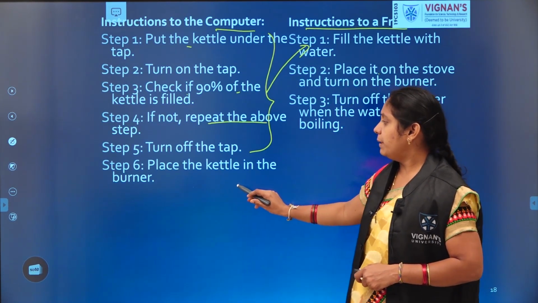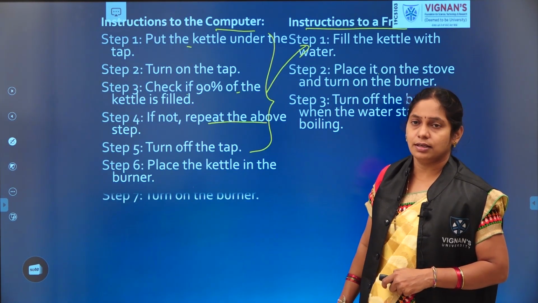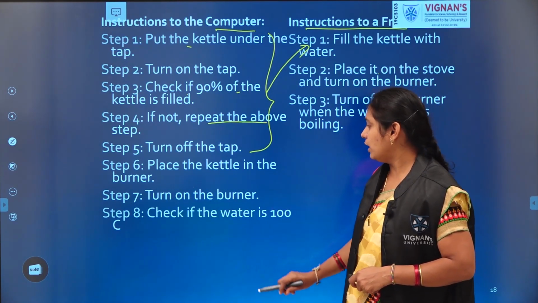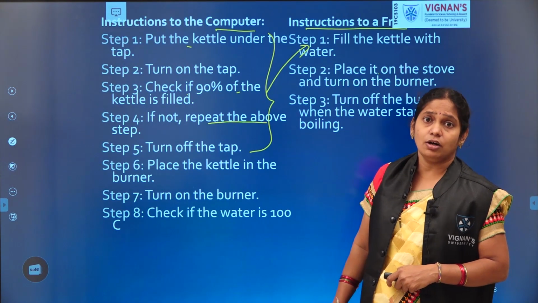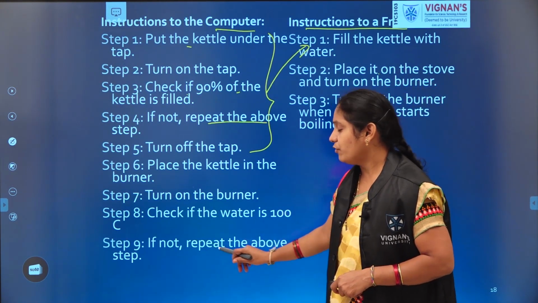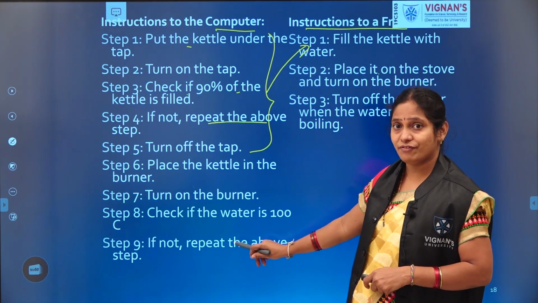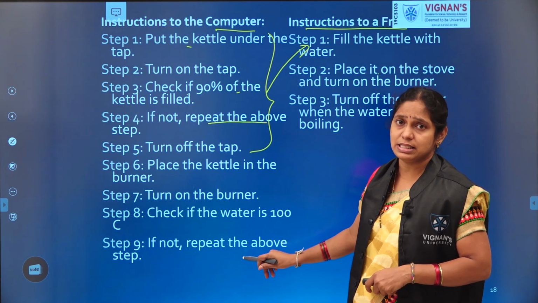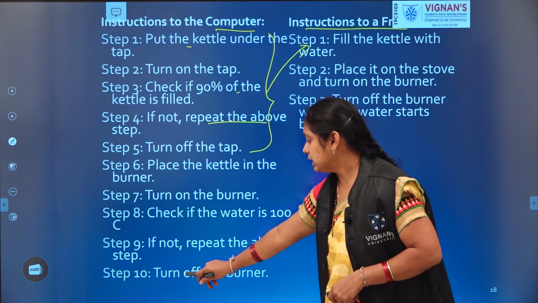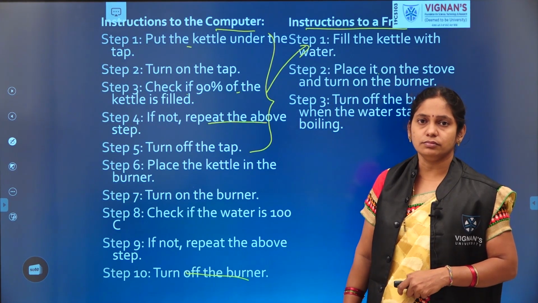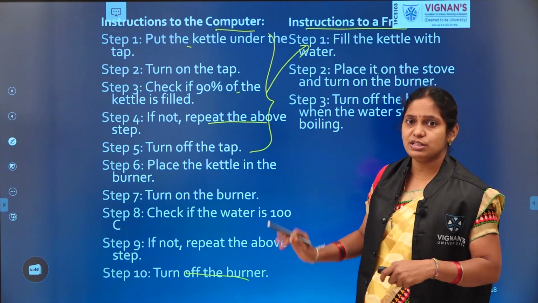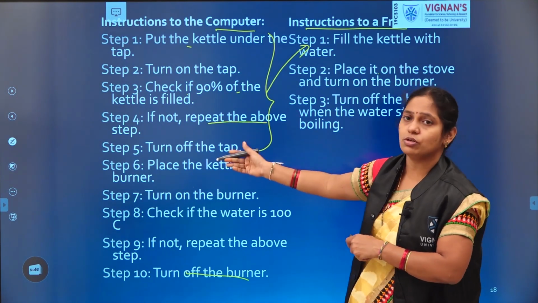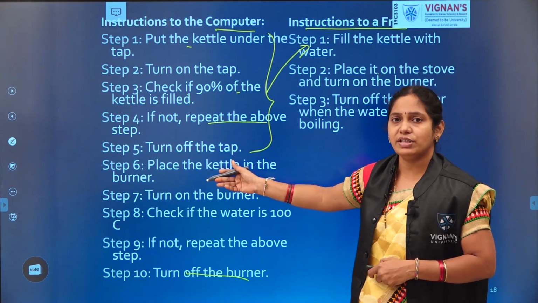Next, place the kettle on the burner. Turn on the burner. Check if the water is 100 degrees centigrade or not. Then, if it is good, we can turn off the burner. If not, we need to boil it for some time, means repeat the step. If it is okay, turn off the burner. If you observe the difference between these 2 types of algorithms, this is also an algorithm and that is also an algorithm. What is the main difference between these 2?